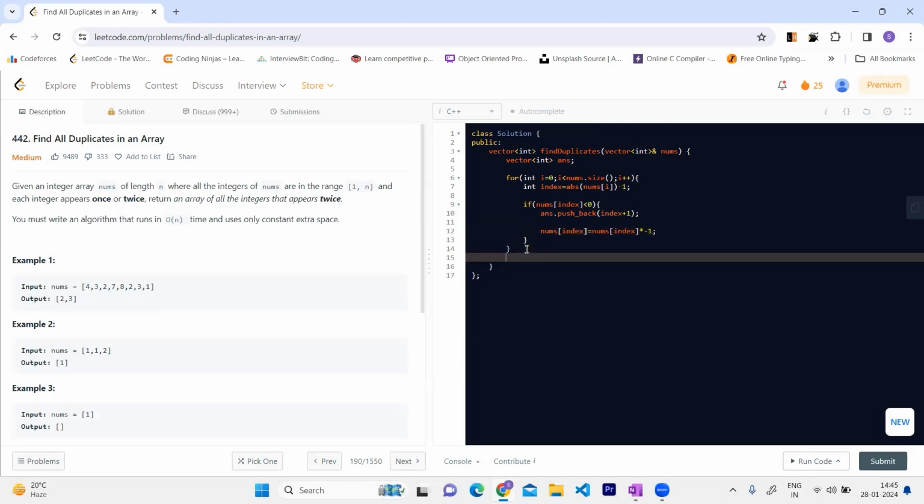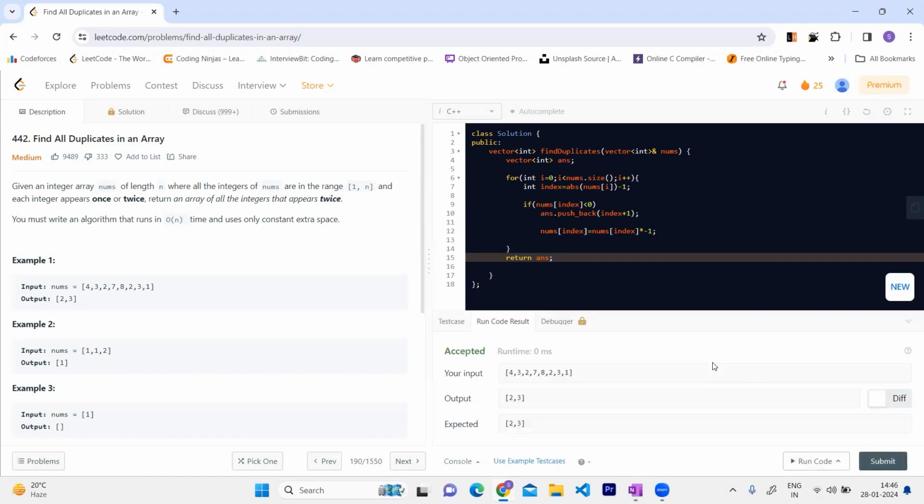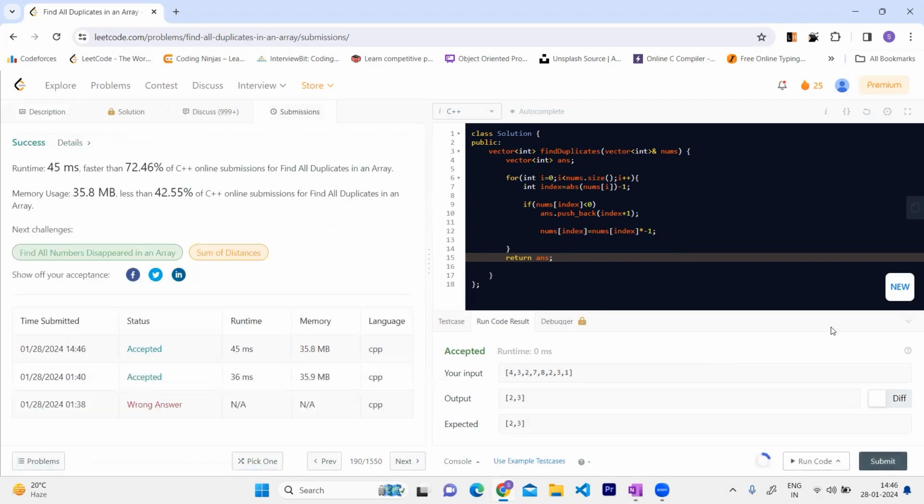Now, this one is for the else condition, right? At the end of this loop, we need to return our answer. This runs perfectly fine. Now let's try to submit this code. Yeah, this code runs perfectly fine.